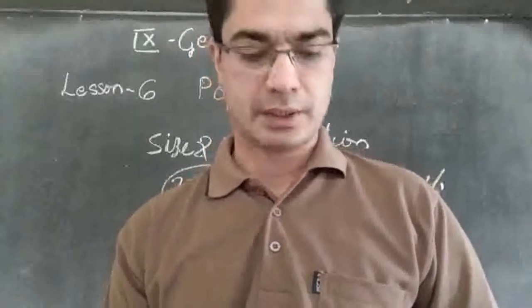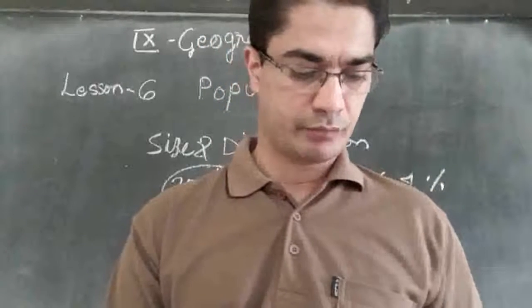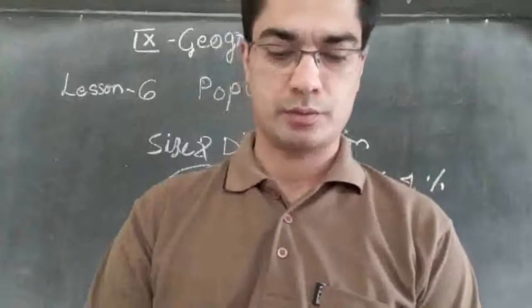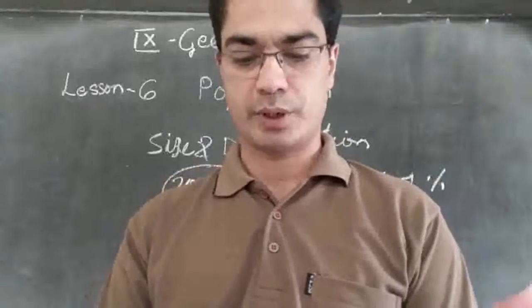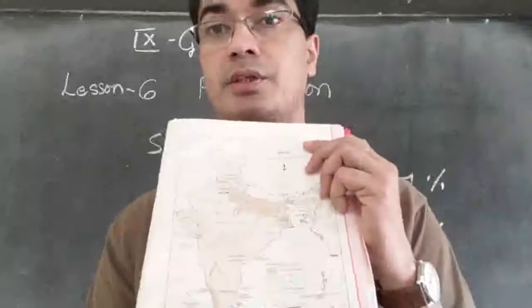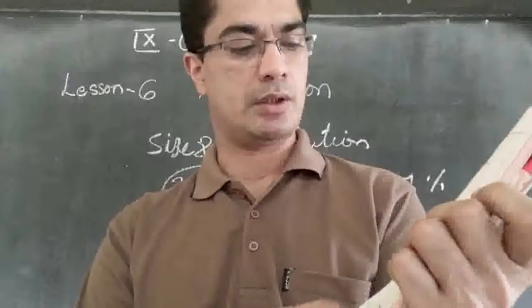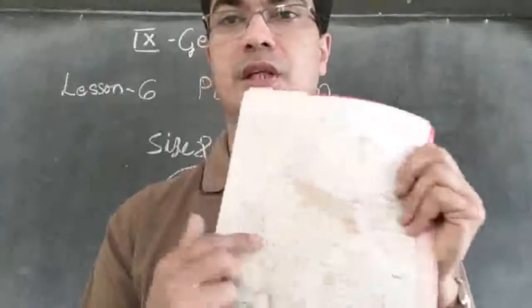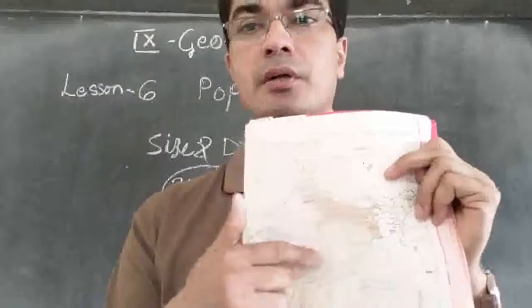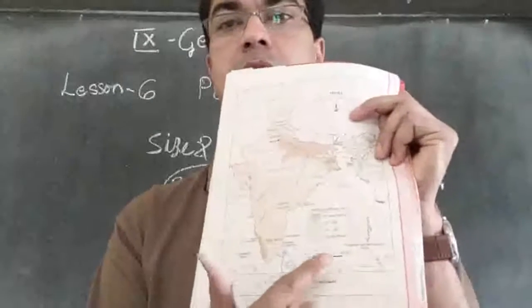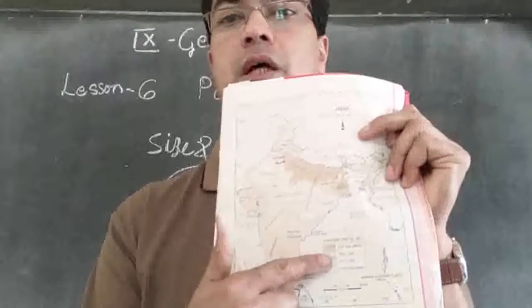So when we check this chart on the following page, figure 6.3, we will see the population density. Different colors are given, and at the end indicators are there. What is the meaning of each color?